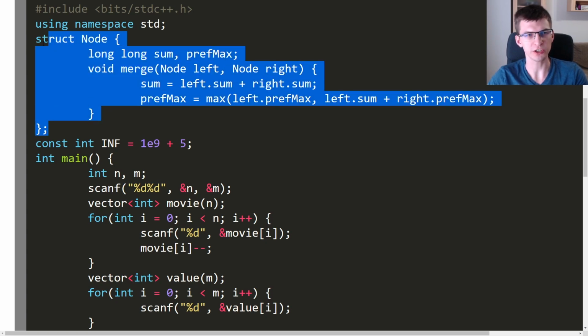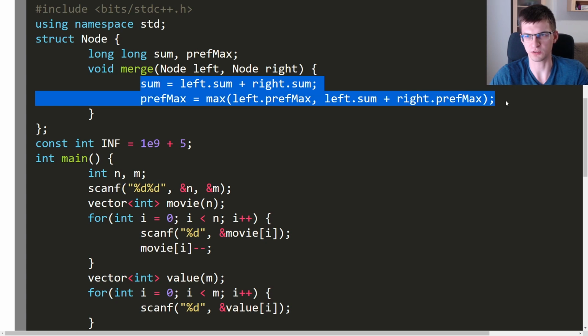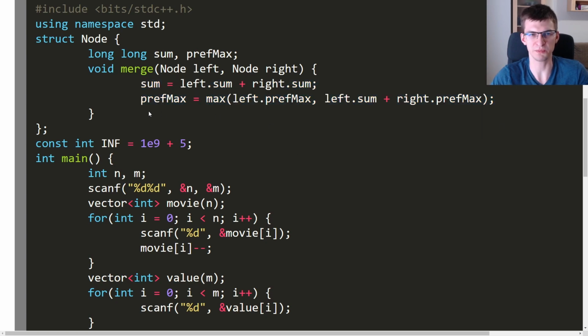First, this is a very convenient struct or a class for a node of a segment tree. It has two values, sum of all elements below and prefix max. If it was a standard segment tree with sum in interval, we would just have a sum here. And it has a function merge, which takes two nodes, left child and right child, and updates my sum and prefix max using those two. Usually a segment tree problem is about figuring out what values you want to store in a segment tree and what the merge function is.